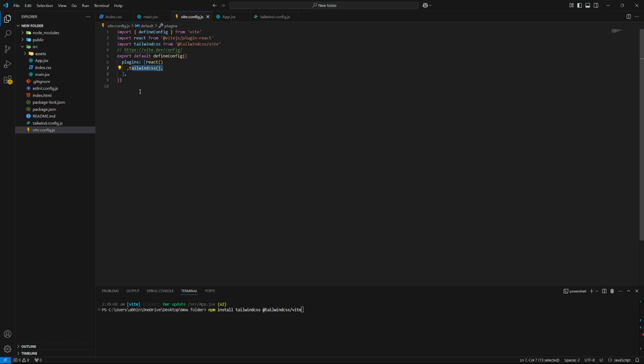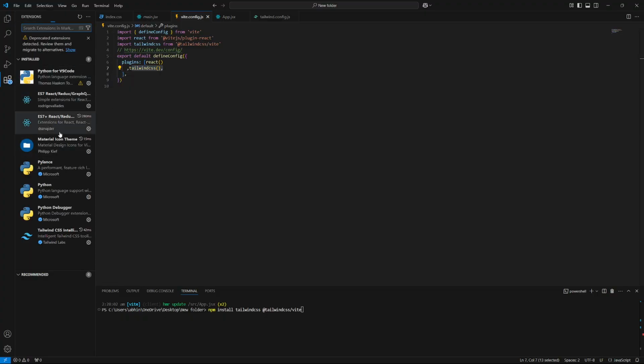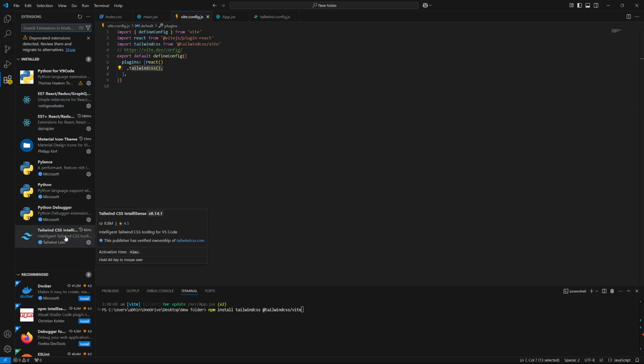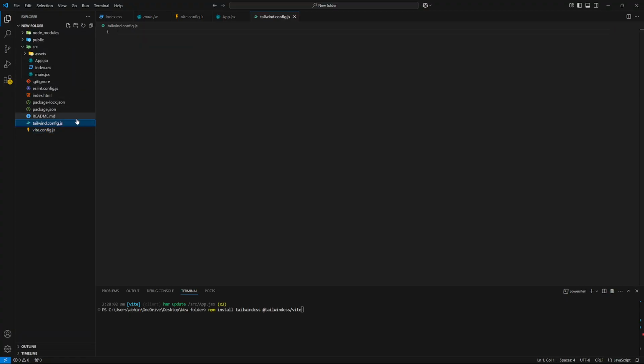After doing this, you're good to go, but you are still not going to get any suggestions unless you have installed the Tailwind CSS IntelliSense extension in VS Code. You simply have to get this file. It doesn't matter whether it's empty or not. You just create this file and you're good to go.